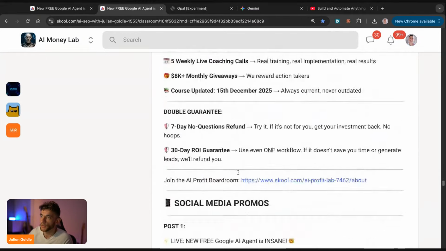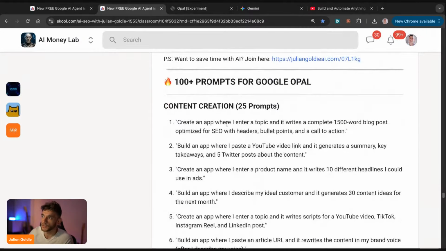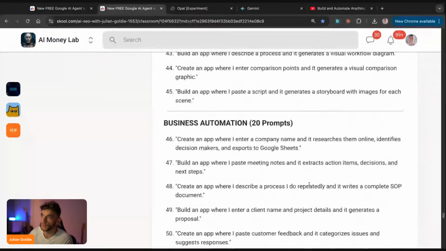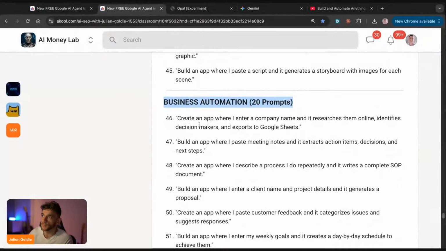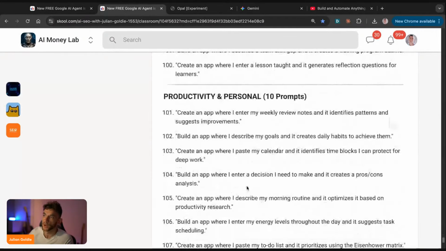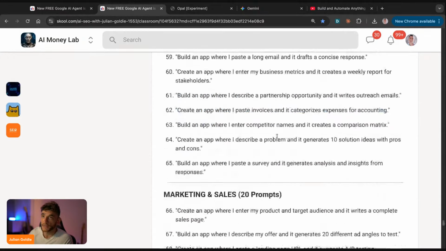And then finally, what we actually have is 100 prompts for Google Opal for content creation. What else we got? We got image and video generation prompts. We have apps that you could use for business automation, and everything you could possibly need when it comes to building apps with Google Opal. And the actual prompts you can just copy and paste and steal from me inside the AI Success Lab.